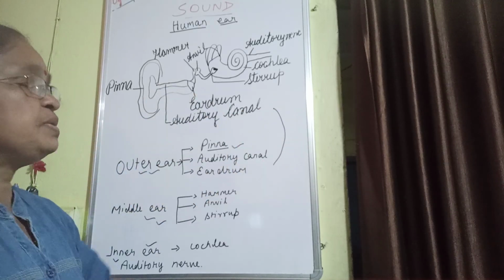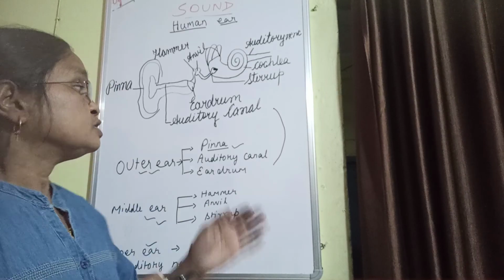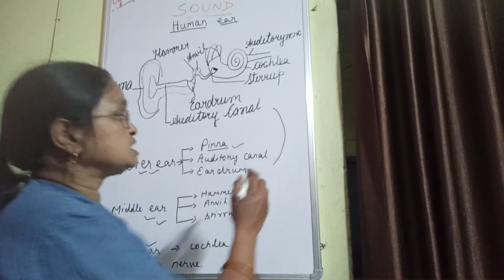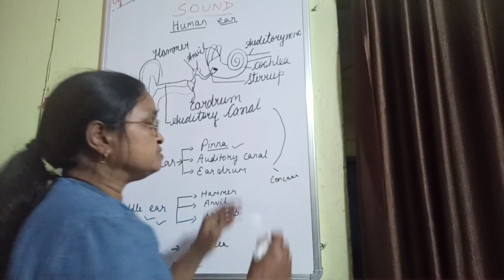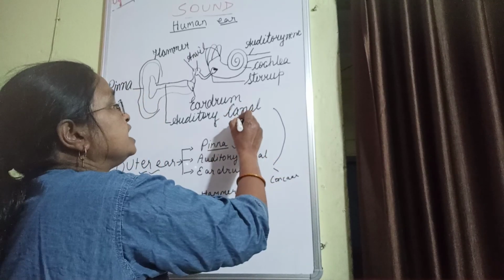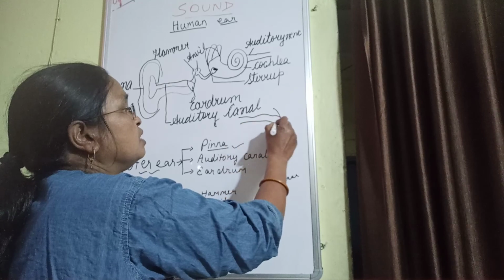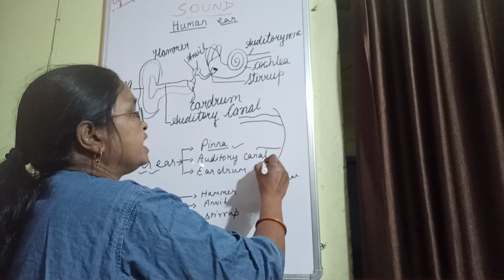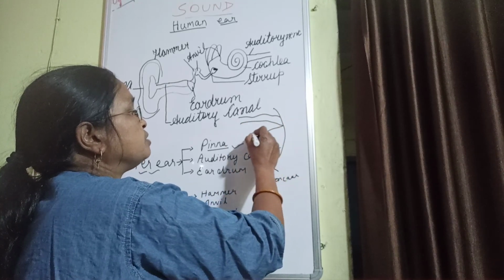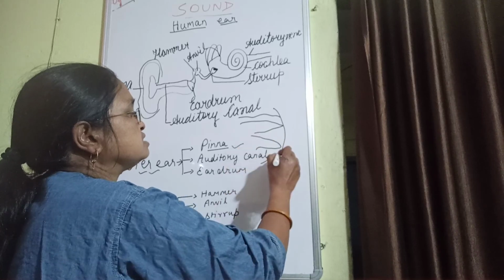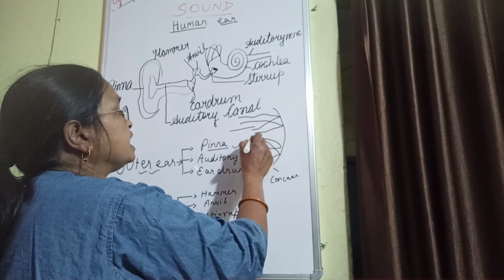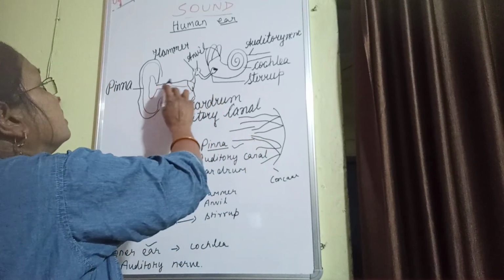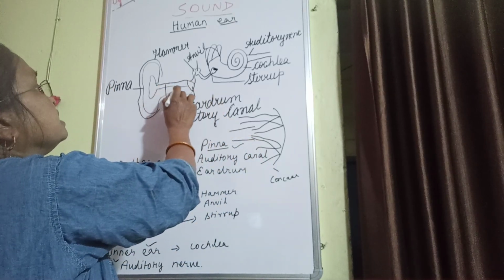Why is the shape of the pinna like this? The speciality of this shape, which is a concave shape, is that it collects vibrations from all around it and reflects them to one point, one entrance, and this entrance is nothing but the ear canal, or we can say the auditory canal. You are seeing this entrance.